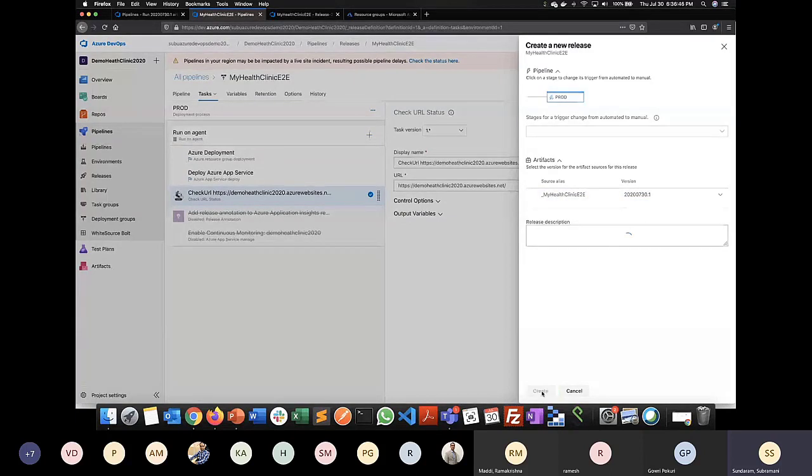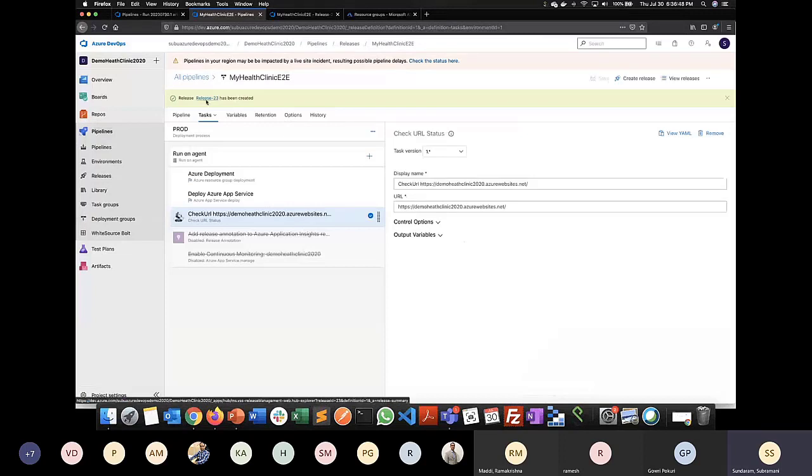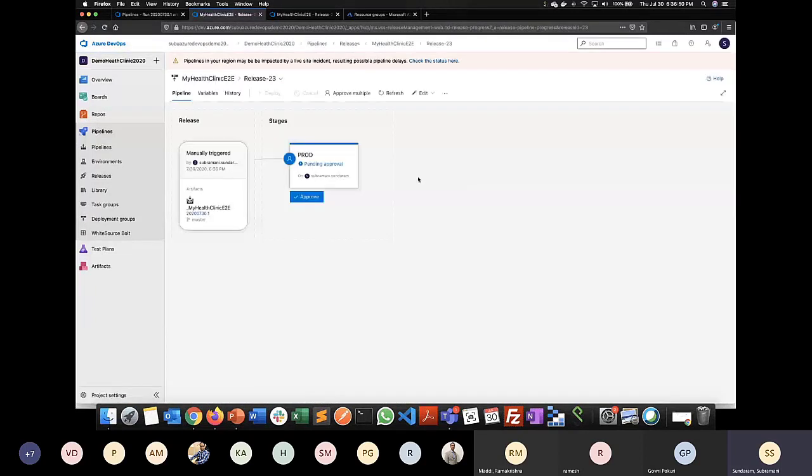So I can just create it, and here this is what I said. Since it is a production deployment, I don't want anyone to automatically deploy it. So what I can do is have this option of an approval button, so that even if someone from your organization mistakenly tries to deploy it into production, without the administrator approval, this code will not be deployed into production. Okay, because if you see here, it is pending approval.